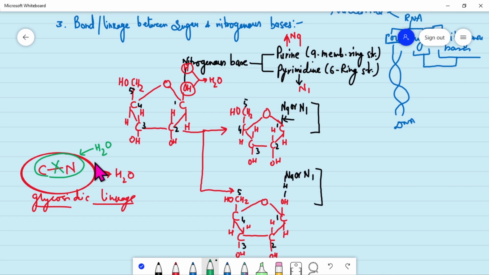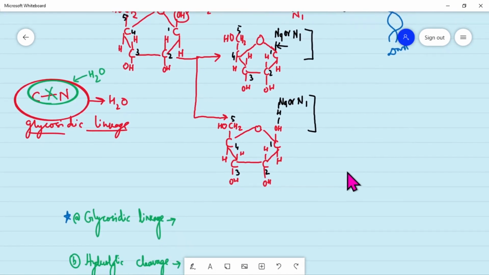Because of the addition of H2O, the compound splits up, and the hydroxyl group OH combines with the C, and the H combines with the nitrogenous base in this particular case. This breakage is known as hydrolytic cleavage. Why hydrolytic cleavage? Because the bond which was formed earlier has broken because of the addition of water.